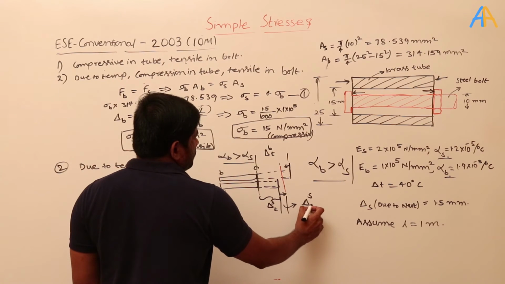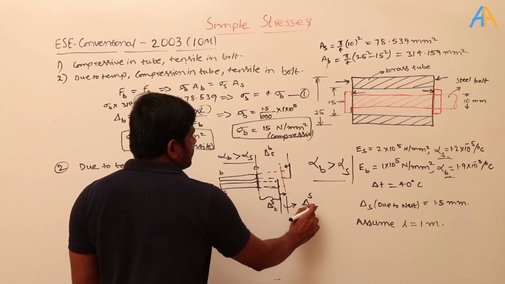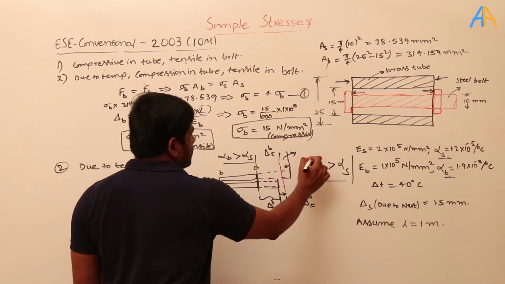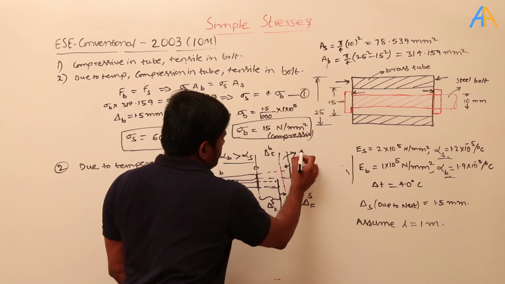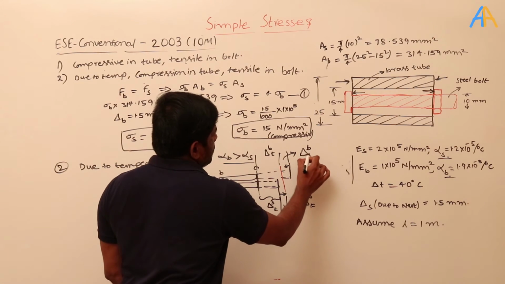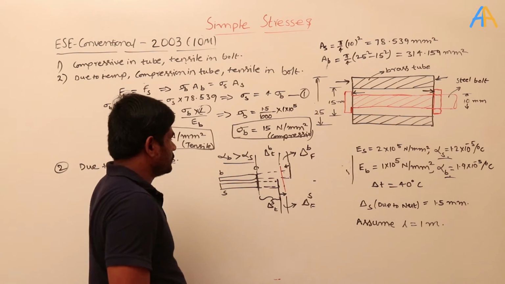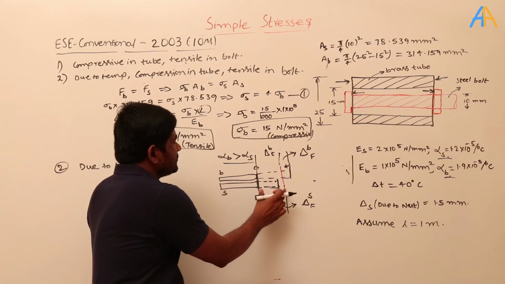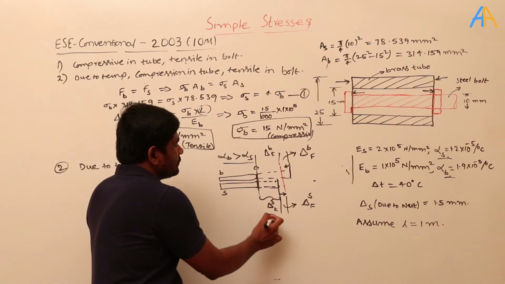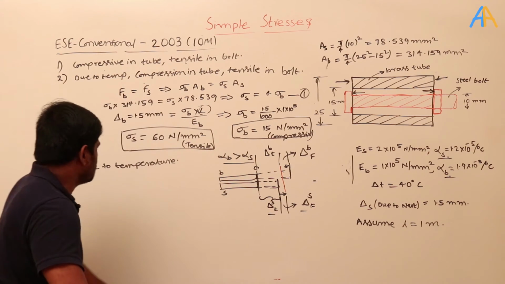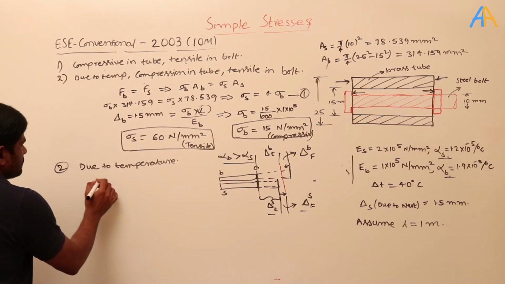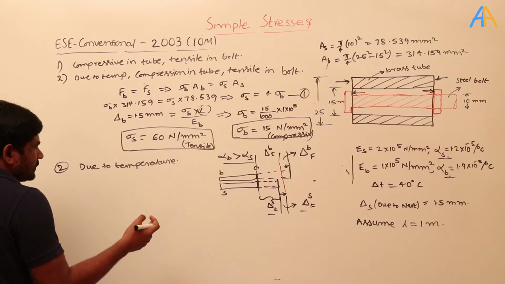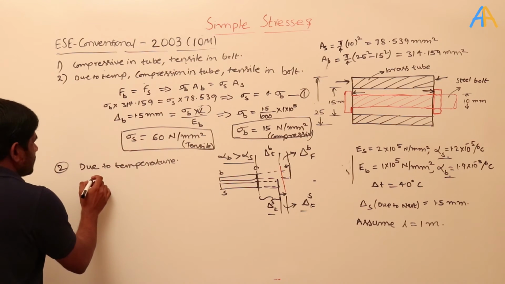So I will say something like F because of the force. And from here to here, this is one more delta, the delta of the brass because of the force. Okay, so the total deflection in case of the steel is from here to here. That means this plus this. Okay, so here I can write the total deflection is the same in both cases. Sorry, not deflection, elongation, it is called elongation or extension.